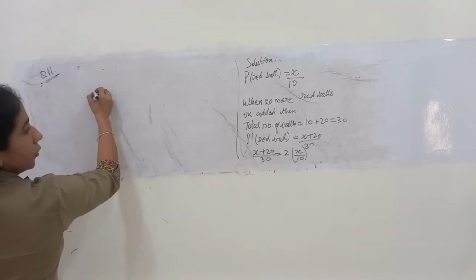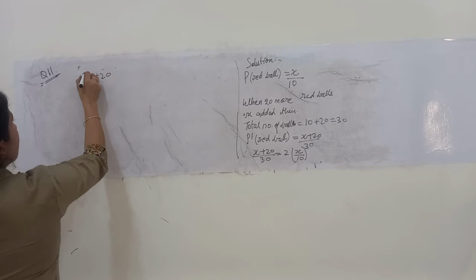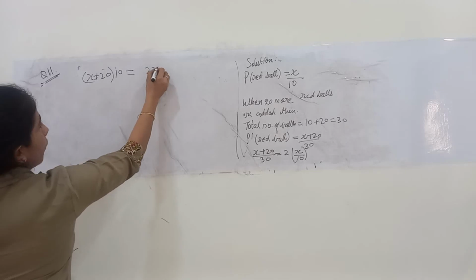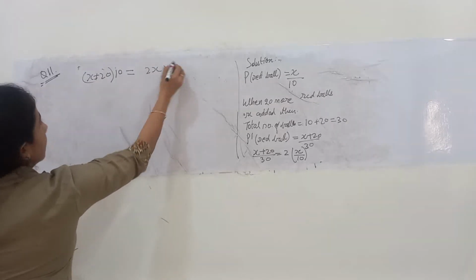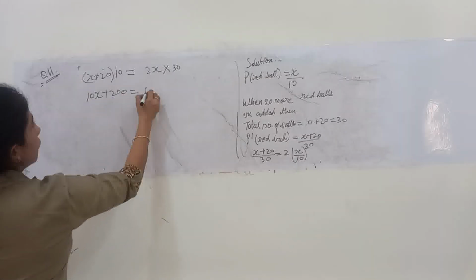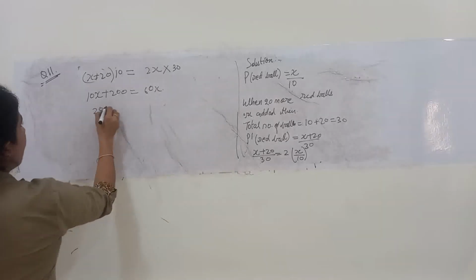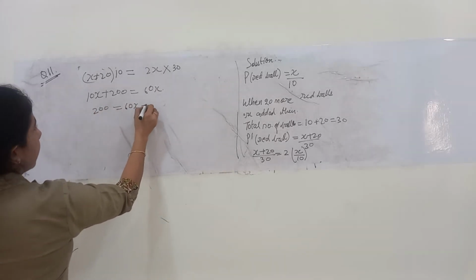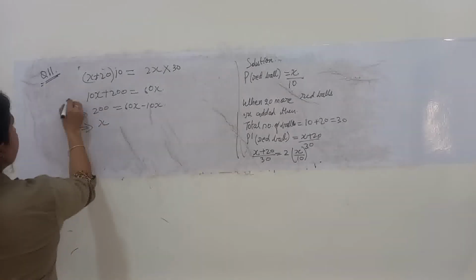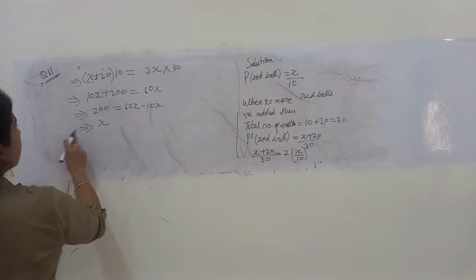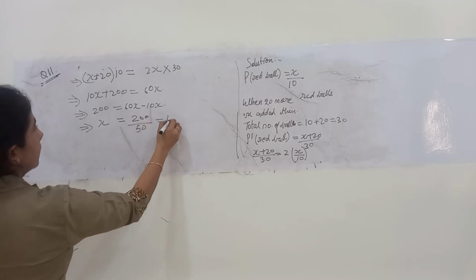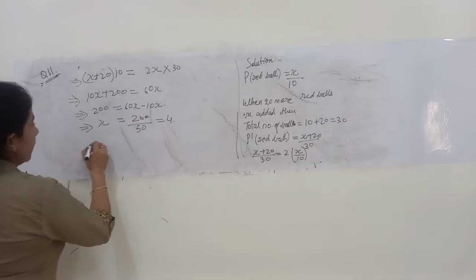Doing the cross multiplication, X plus 20 into 10 is equal to twice of X into 30. Opening the brackets, 10X plus 200 is equal to 60X. So 200 is equal to 60X minus 10X. This implies X will be equal to 200 upon 50, that is equal to 4.